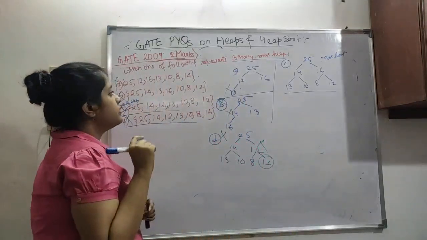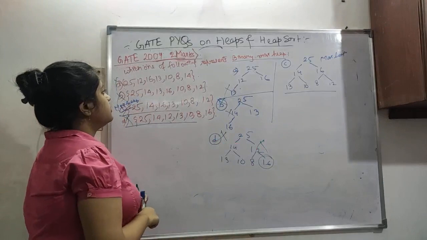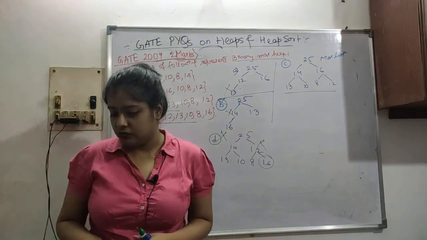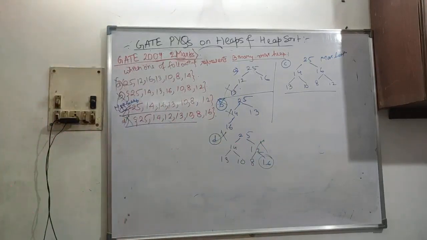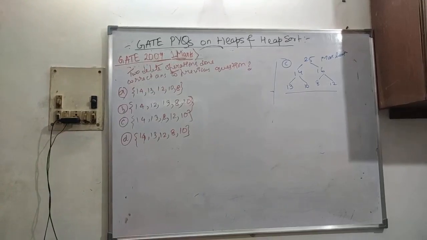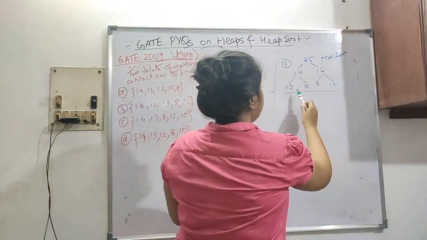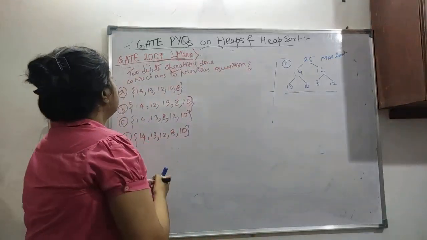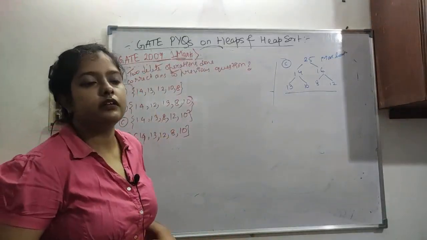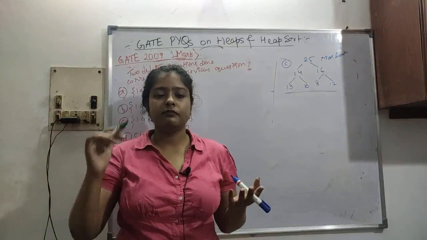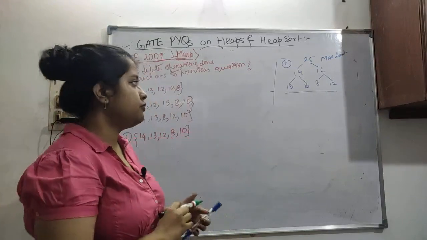Now it has got another part. I will do that also. Okay, I'll erase this and do the next part. This was our previous tree which we have drawn. Now two delete operations are done. Two delete operations from a max heap means the two maximum elements, the root nodes, will be deleted.